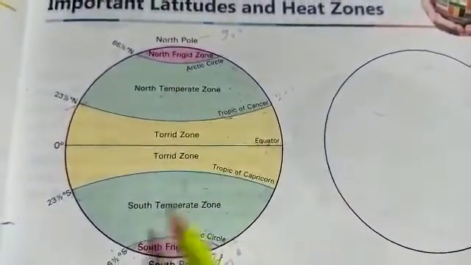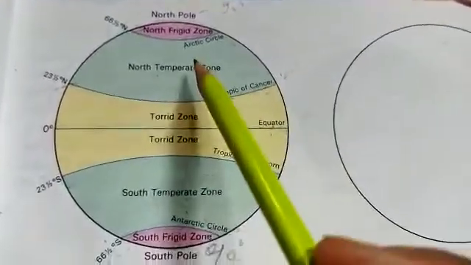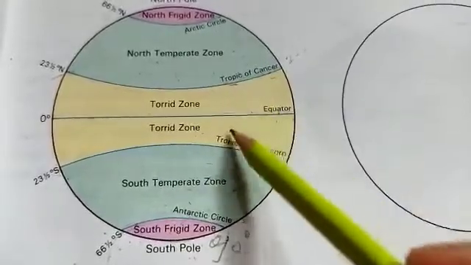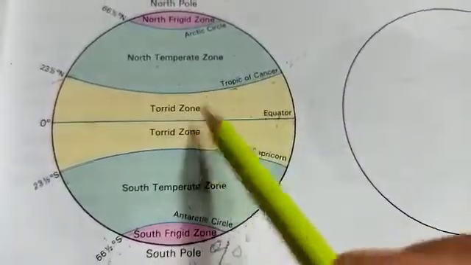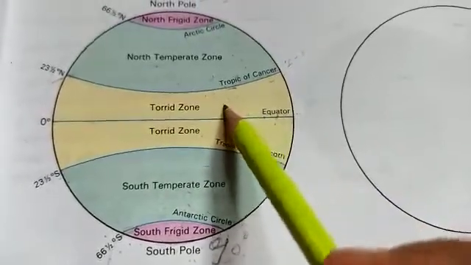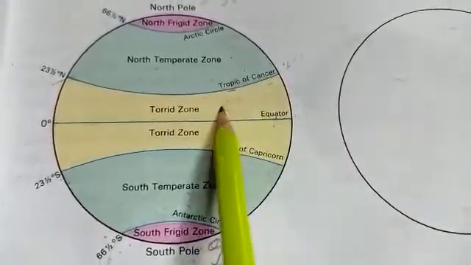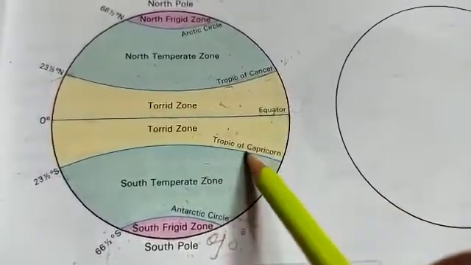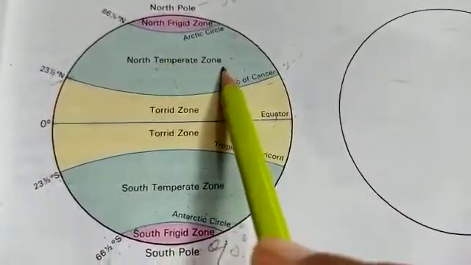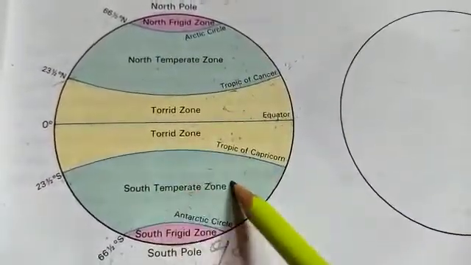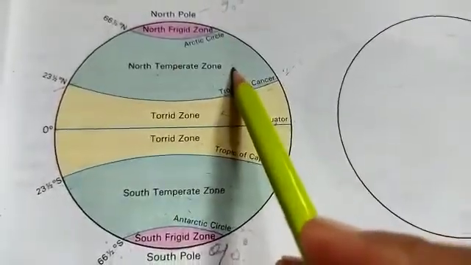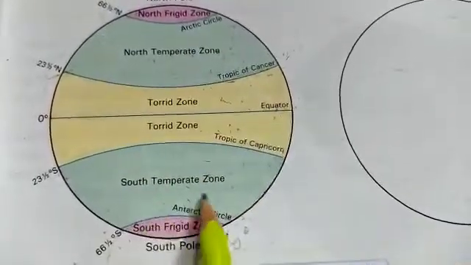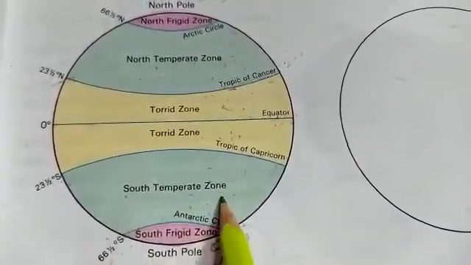Now I will explain the heat zones. There are three major heat zones. First, torrid zone. This yellow part is the torrid zone because it receives vertical rays of the sun all year, throughout the year. And next is the temperate zone. Here is also the temperate zone. In the northern hemisphere, we call it north temperate zone, and in the southern hemisphere, we call it south temperate zone.